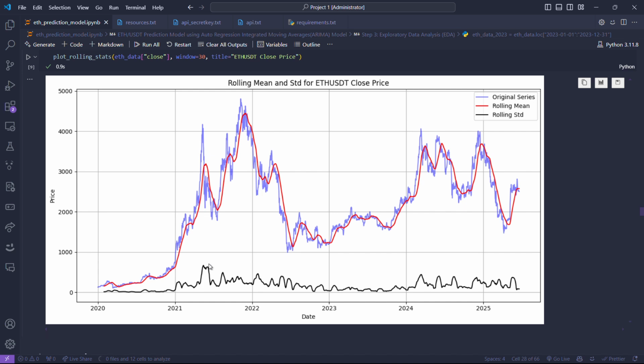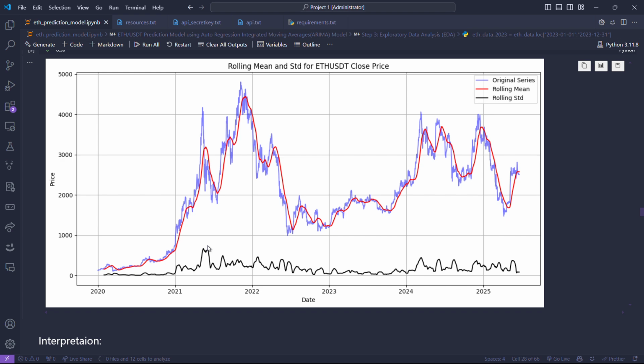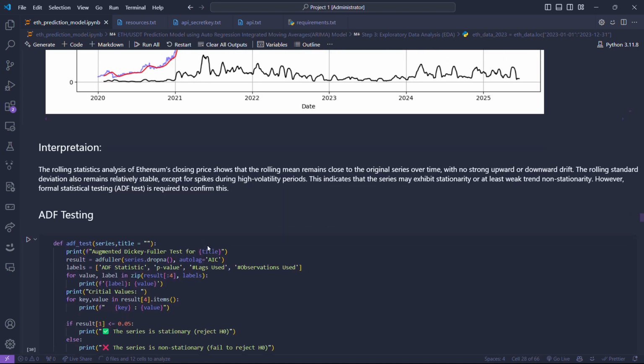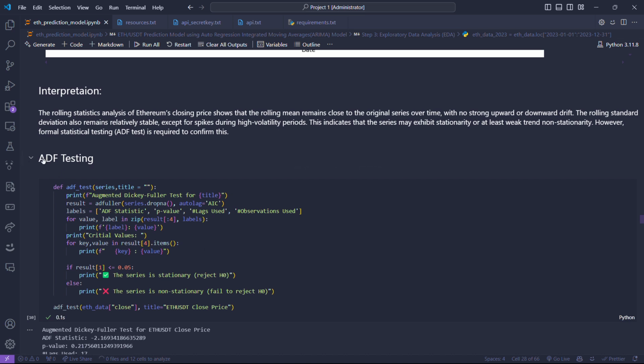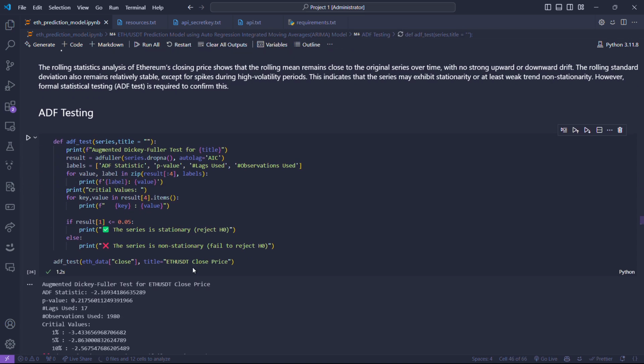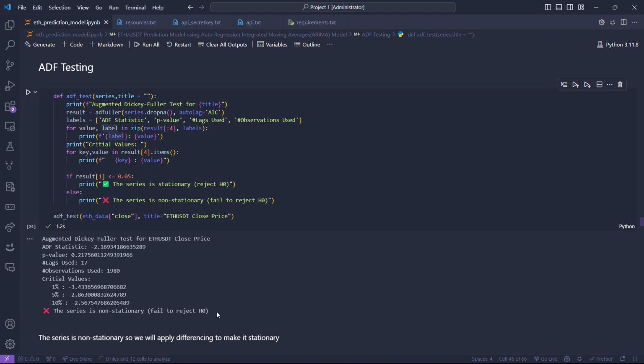That is what the graph is for, to just observe and think about whether it is stationary or not. I thought it was stationary, but we have to verify it using an ADF test. This is the code for ADF testing. By running this ADF test, I found out that it was actually not a stationary time series.